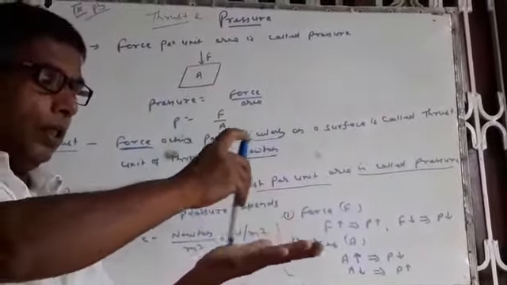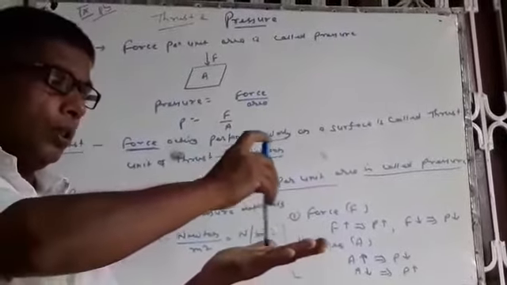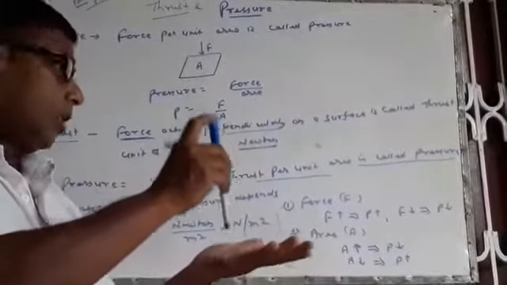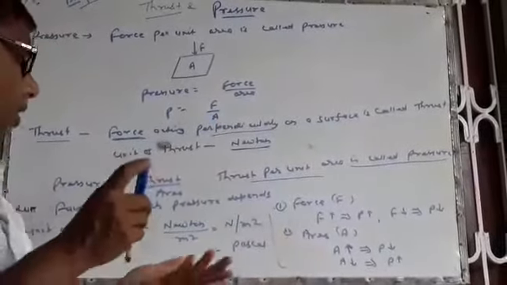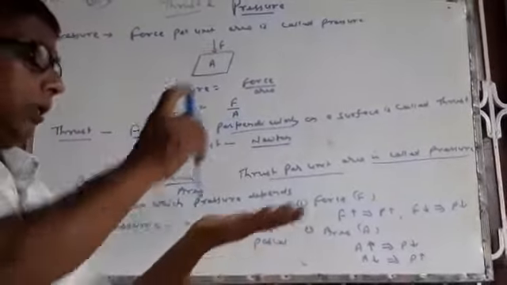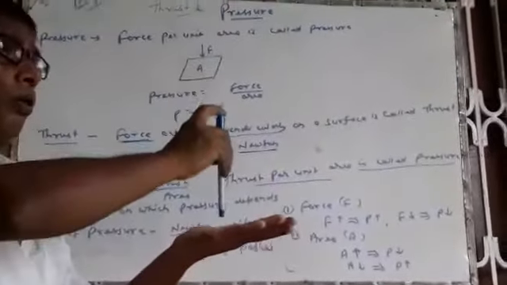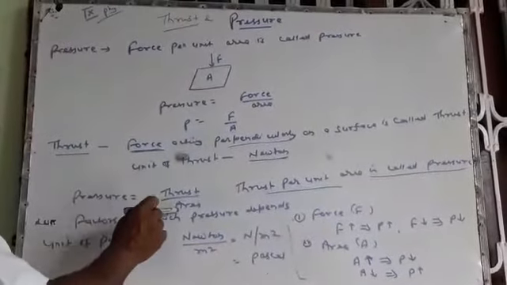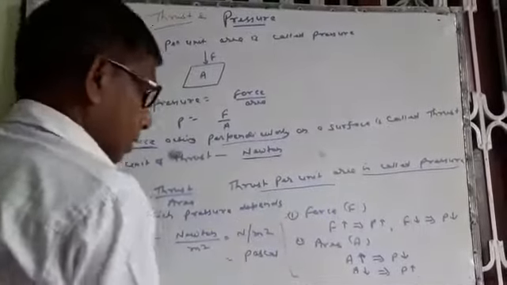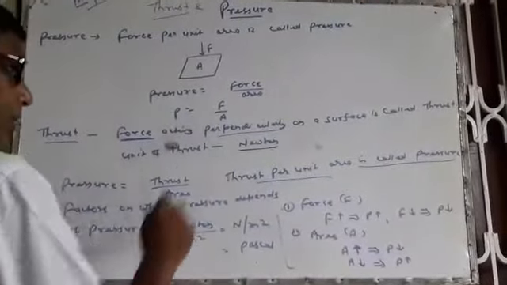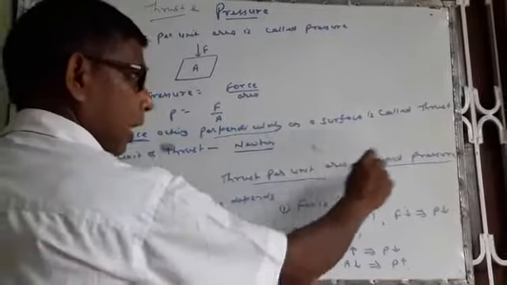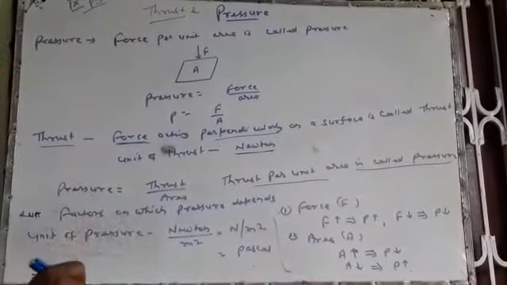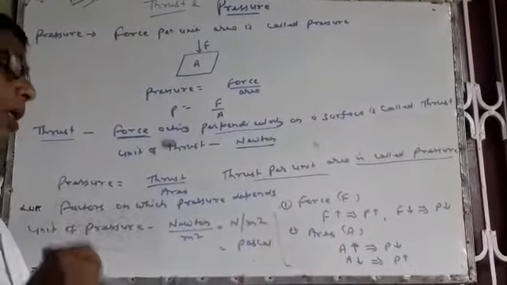And the surface area, the length and breadth of the surface on which the force is exerted, may be something. If the shape is, suppose, rectangular, the area will be L into B. So there may be an area of that surface on which thrust acts. So pressure equals thrust by area. There is no need to explain the word perpendicular in this definition. Thrust per unit area is called pressure. If there is thrust, it is understood here that the force is acting perpendicularly.